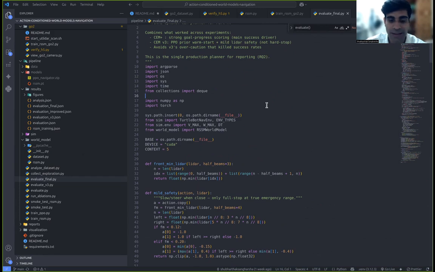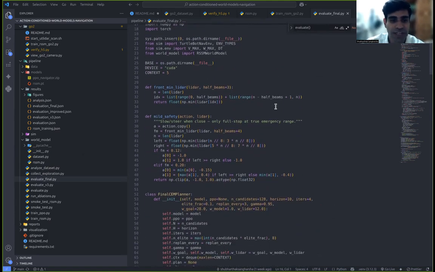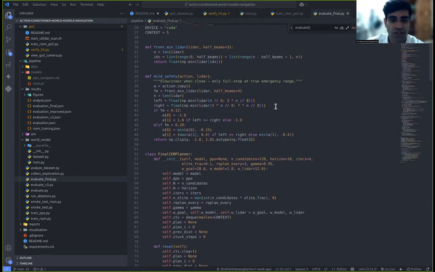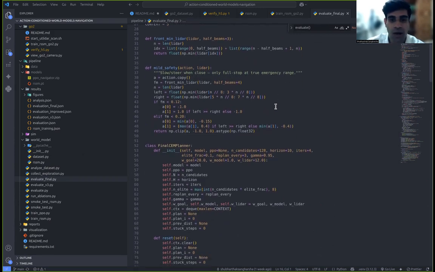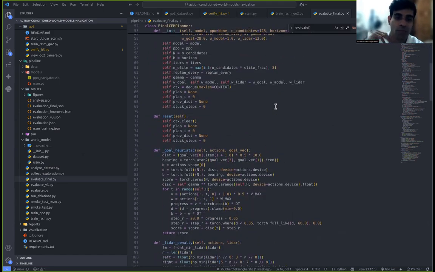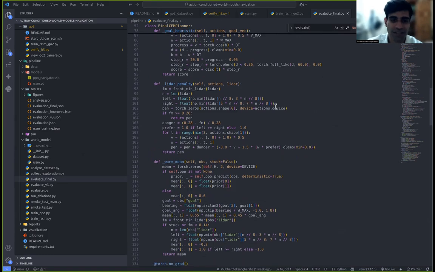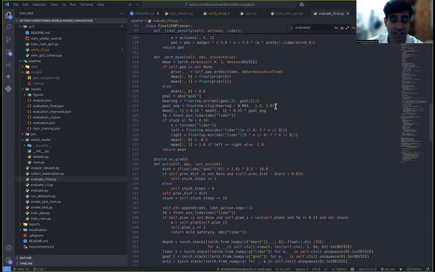Now, the CEM planner is the final thing in our script. This is the final planner, and the docstring at the top tells the planner evaluation story from the slides in one sentence. It combines CEM plus goal-progress scoring with a V3 PPO warm-start and mild, not hard, safety terms. Then there are three scoring pieces feeding into the act: goal heuristic rewards imagined sequences that close distance to the goal, the LiDAR penalty softly discourages driving into the near-front danger zone, and the warm mean seeds the search around the PPO policy and its own prediction rather than starting from zero every step, which is what makes the search converge fast enough to run in real time.